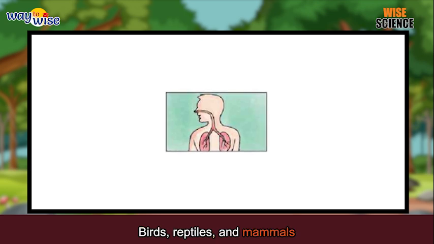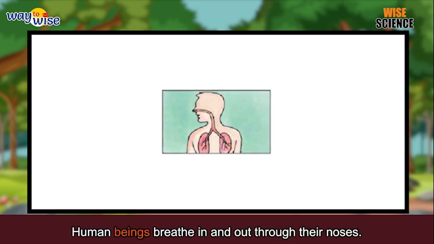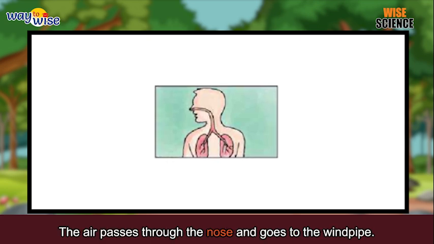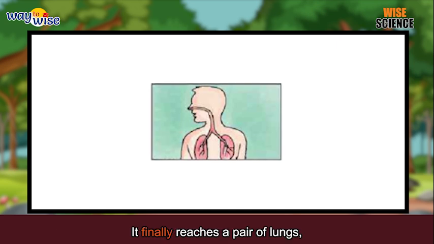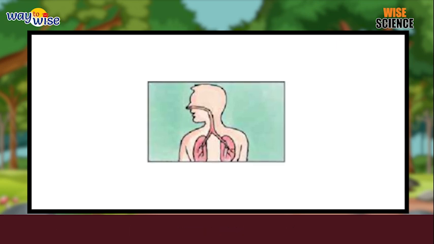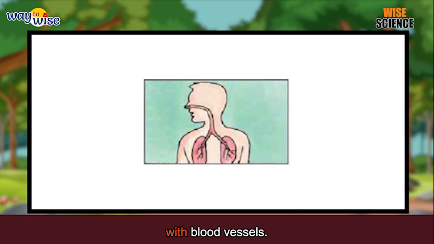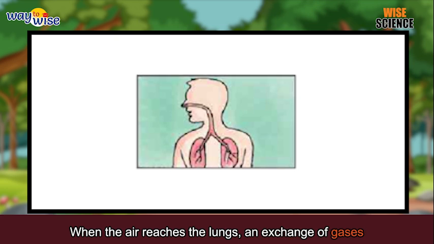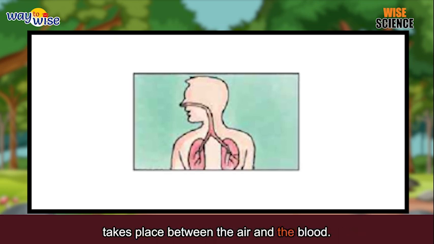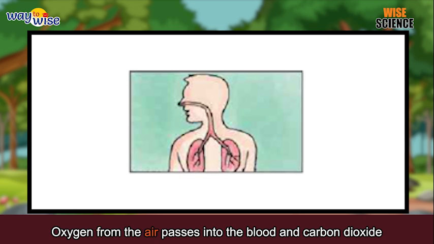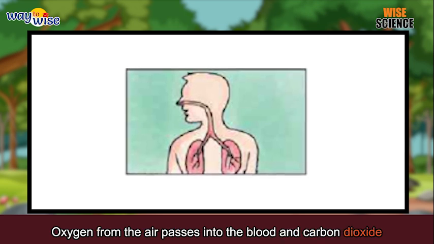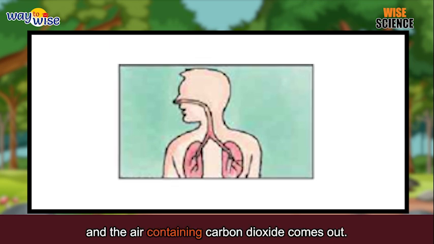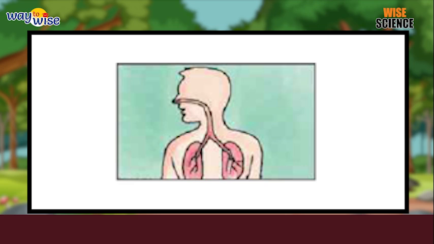Birds, reptiles, and mammals breathe through lungs. Human beings breathe in and out through their noses. The air passes through the nose and goes to the windpipe. It finally reaches a pair of lungs, which are richly supplied with blood vessels. When the air reaches the lungs, an exchange of gases takes place between the air and the blood. Oxygen from the air passes into the blood and carbon dioxide from the blood passes into the air. Then the lungs contract and the air containing carbon dioxide comes out.